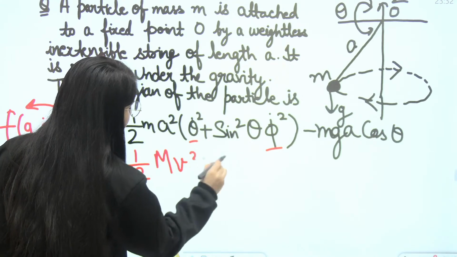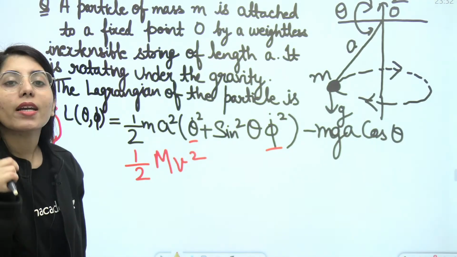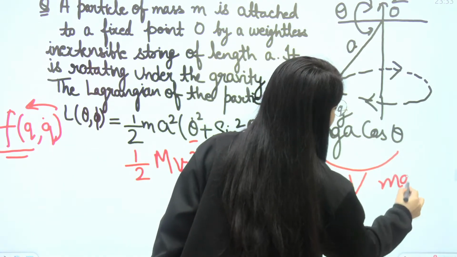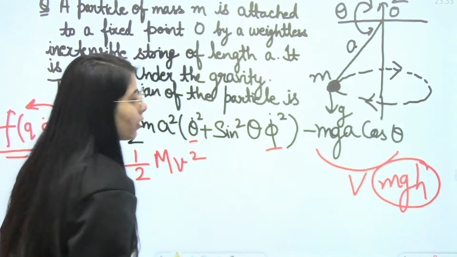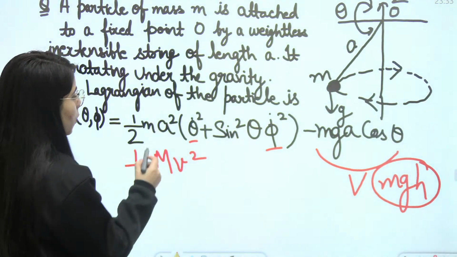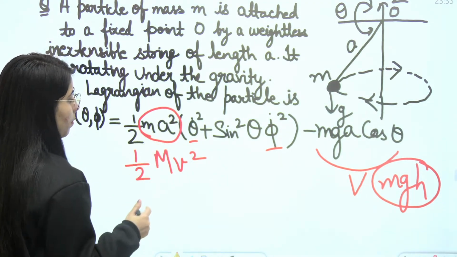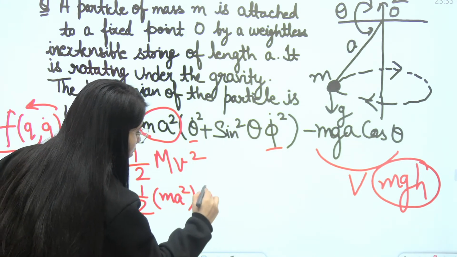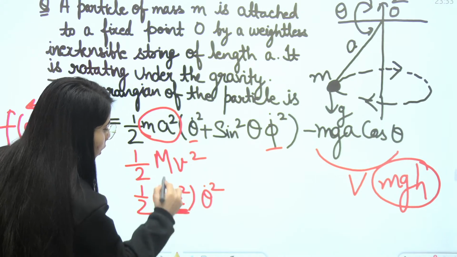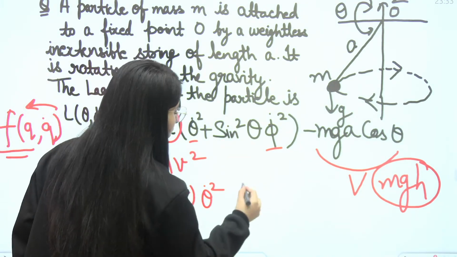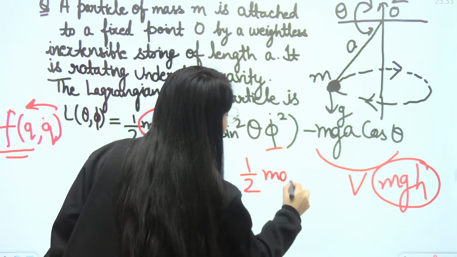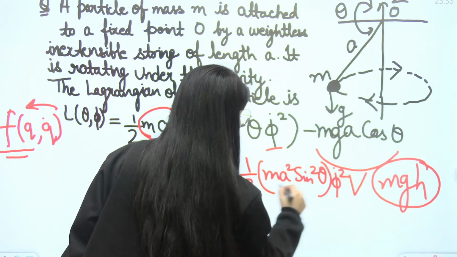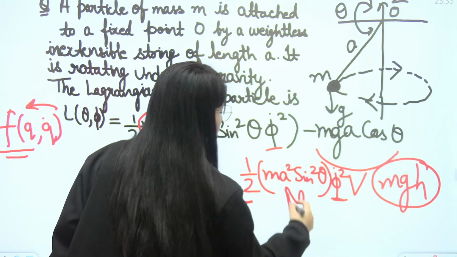Compare the kinetic energy terms with ½mv² if the Lagrangian is given to you, and you can see the potential energy term will be in the form mgh. So h will be the a cos theta component, okay. Now the point is, yes, it is possible for us to compare it here. For the first term, ½ma²θ̇², so theta dot is velocity, so this is mass, okay, this is m. Similarly, you need to compare the second term. It will be ½ma² sin²θ φ̇². So it will be again ½mv², so this is m.